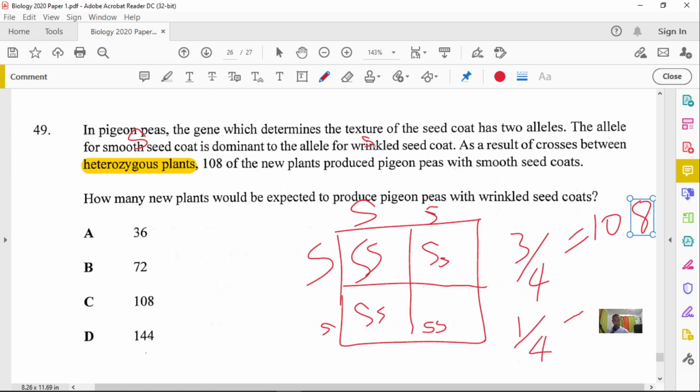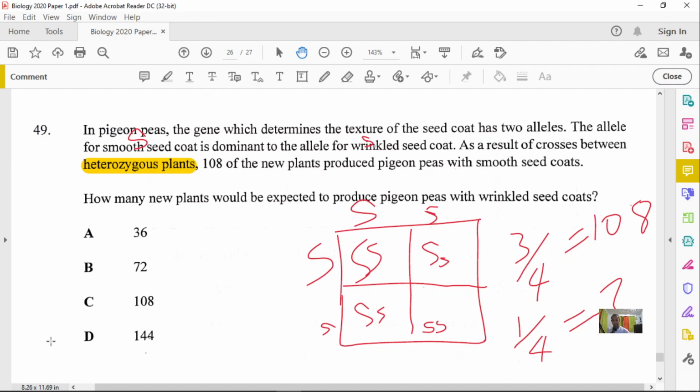If 3/4 is equal to 108, then what is 1/4? An easy way to work this out is simple. Look at the numbers and apply this concept. If 3 out of 4 is equal to 108, what is 1 part equal to? That's what the question is asking you. 3 out of the 4 is 108, so what is 1 part equal to?